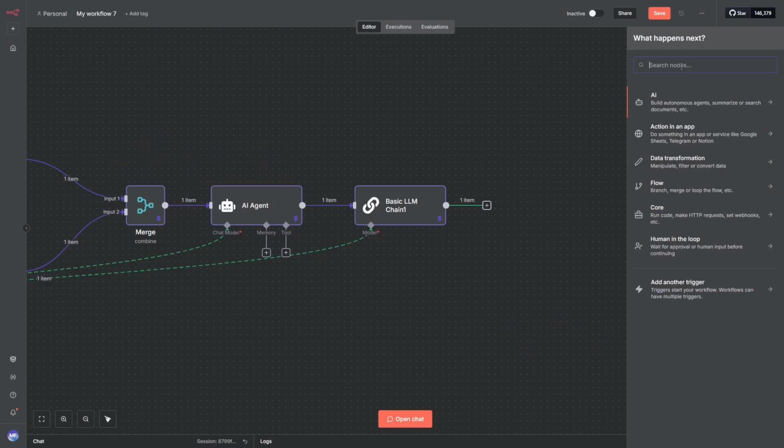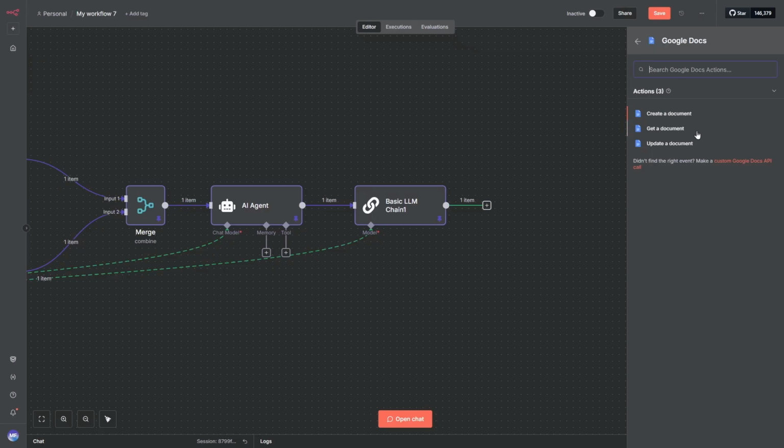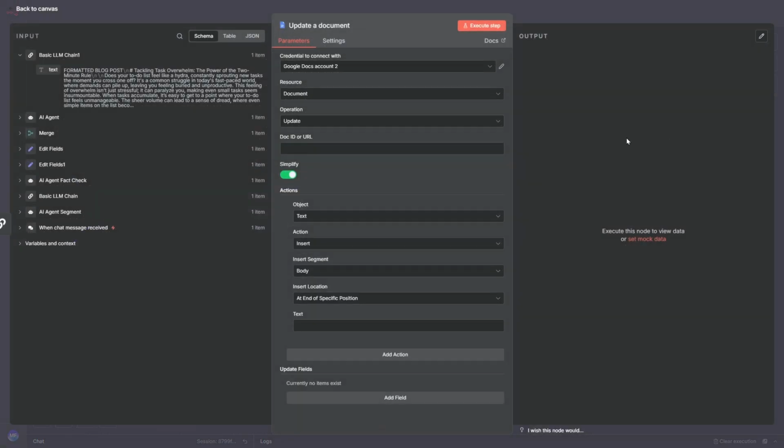Now we need a proper way to view and edit our blog post before publishing. For this, we'll export it to Google Docs. Add a Google Docs node, select Update a Document, add your credentials, then paste your Google Docs URL. Finally, drag the output from your previous node into the text box. And now you're done with the workflow.